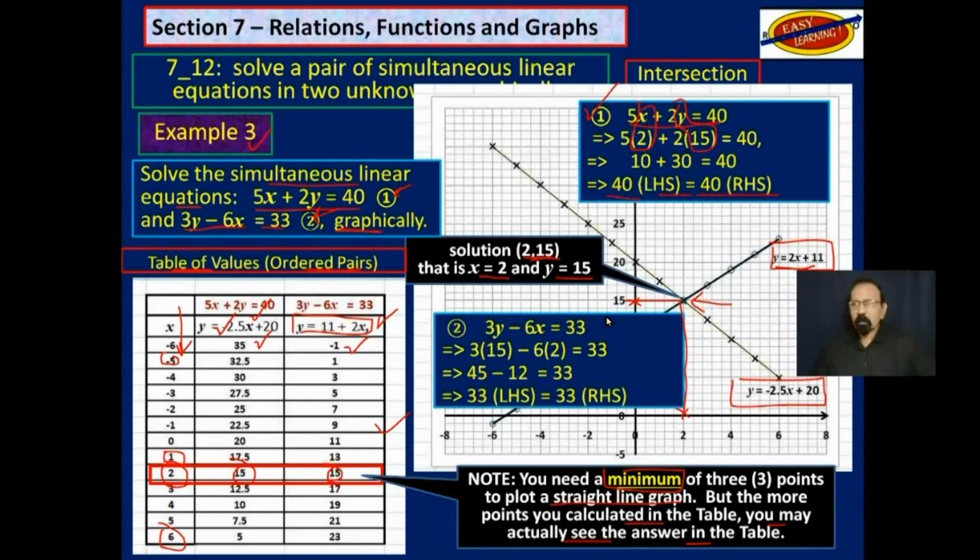Let's try equation 2. We substitute 15 for y and 2 for x. We work that out and we find that we get 33 on the left-hand side is equal to 33 on the right-hand side. So it also works for equation 2. Now remember I said, even though we get 40 here, we don't need to have 40 down here. All we need is that the left-hand side is equal to the right-hand side. So we know that this is the solution. Remember, you are solving. We know that's a solution for that pair of simultaneous linear equations.